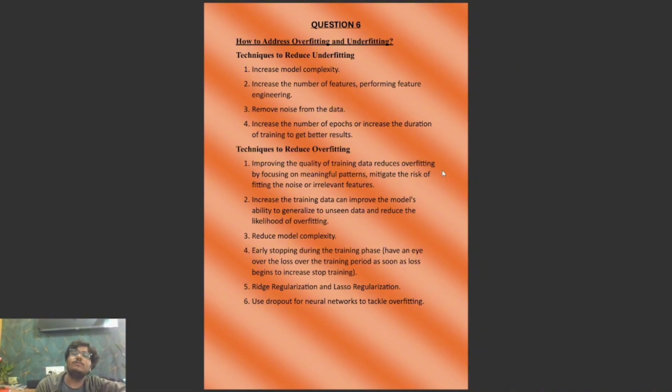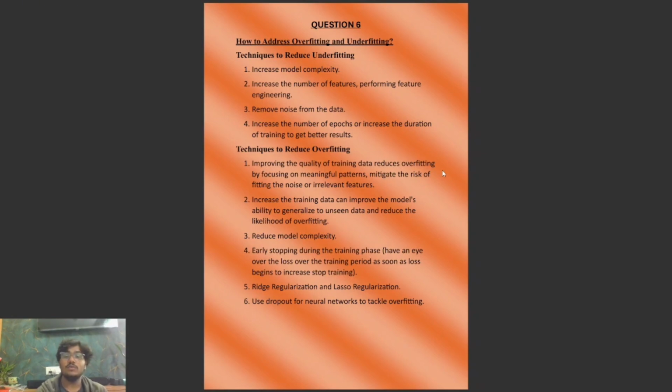So how do we address overfitting and underfitting? A technique to reduce underfitting is to increase the model complexity. The major issue was that the model was very simple, so we should make it more complex. By increasing the number of features and performing feature engineering, we can remove noise from the data, and we can increase the number of epochs or the duration of training to get better results.